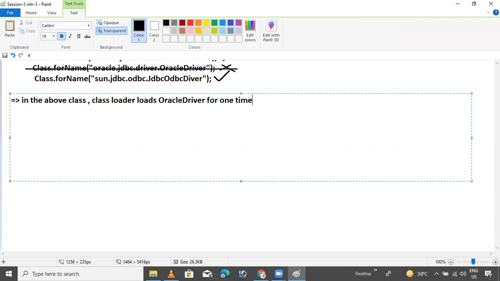OracleDriver is loaded one time because in the second line, OracleDriver is already loaded. So the second line will skip.